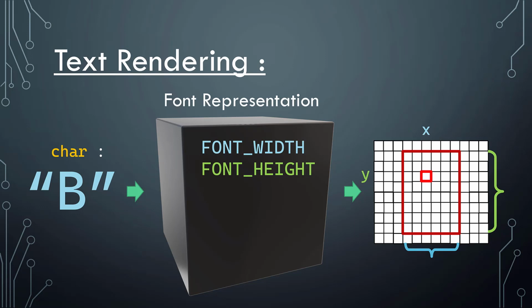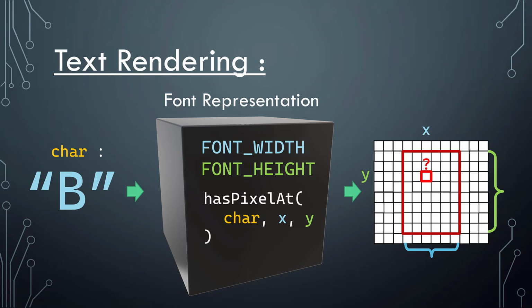We can have the coordinates be relative to that rectangle, so it'll be in the coordinate system of the font representation itself. And we want to be able to ask whatever's representing the font, should we draw a pixel here or not? Now, if the font representation supports transparency, we can ask more involved questions like how much should we draw in here, and what color should we draw if it's a colored font.